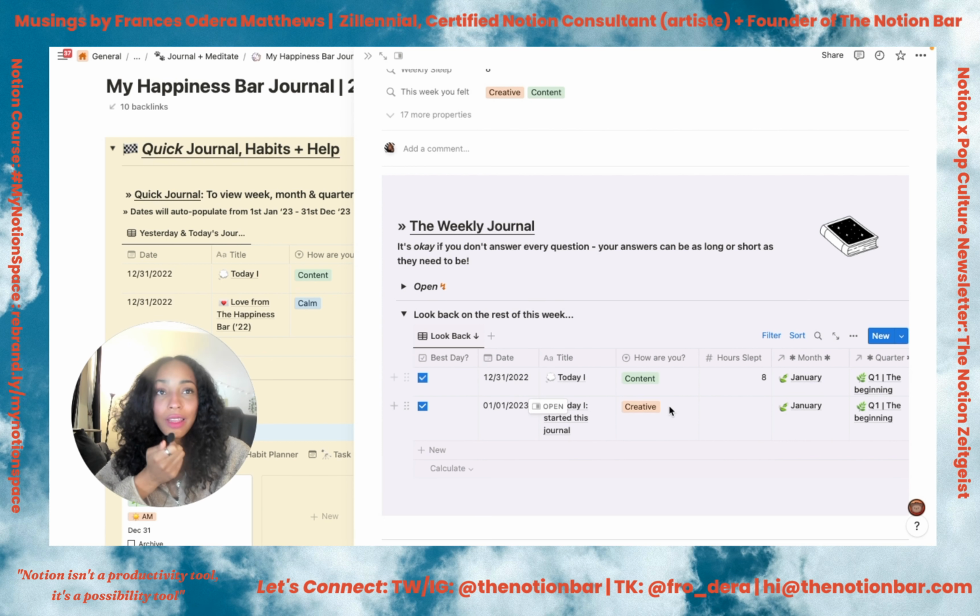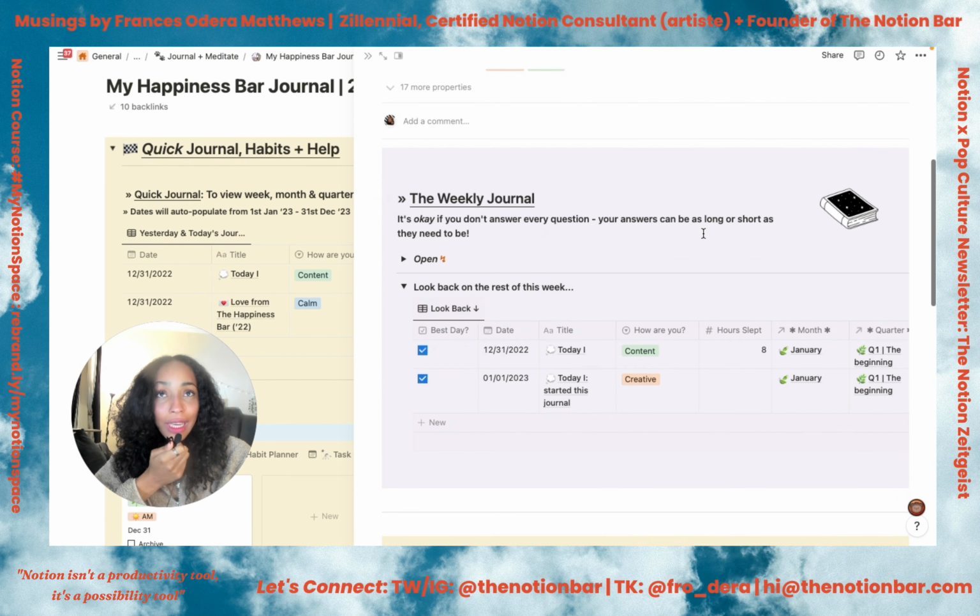And I should actually mention that the weekly, the monthly, and the quarterly planner templates are only available in the paid tiers of the journal. If you do get the free tier, you're welcome to try and recreate something like this yourself if you are good at Notion.